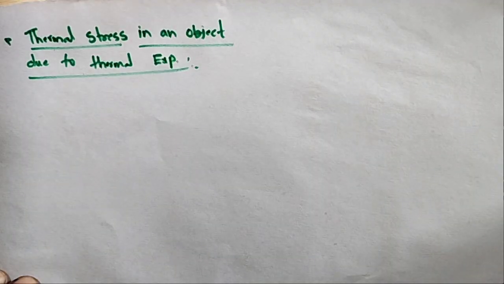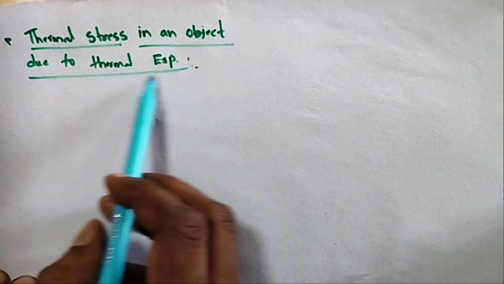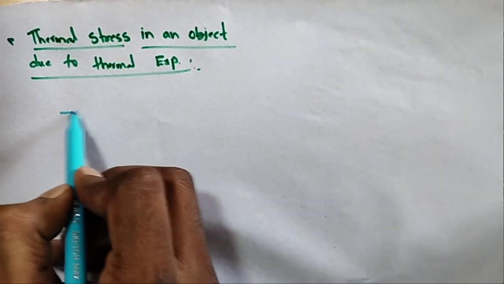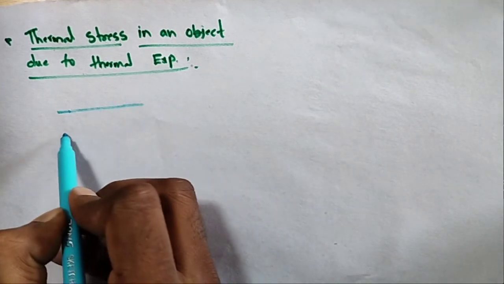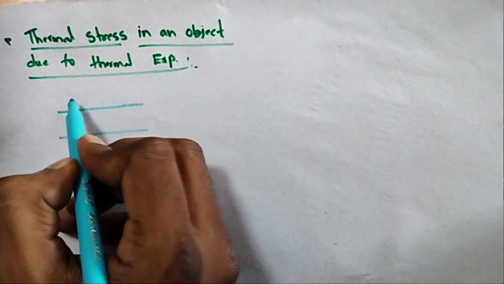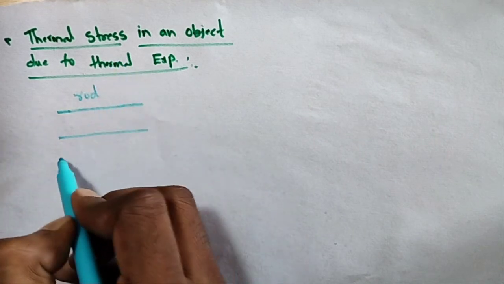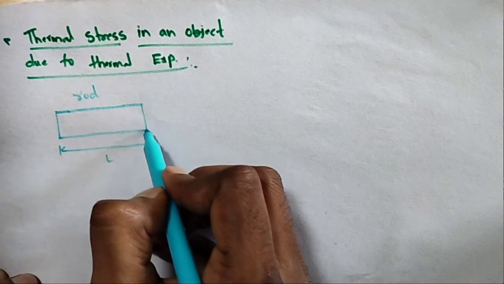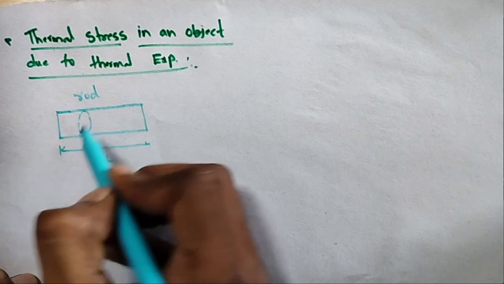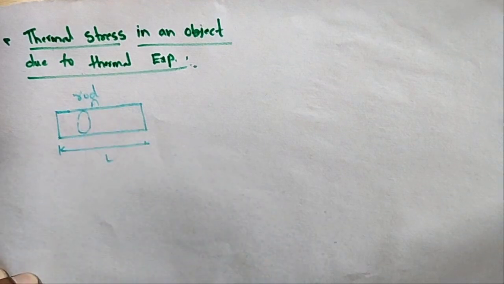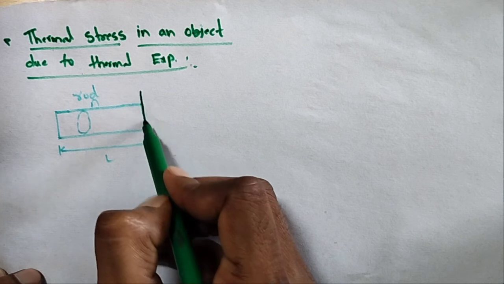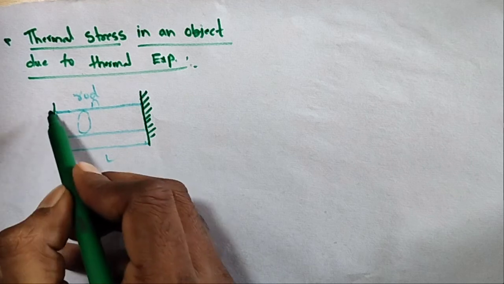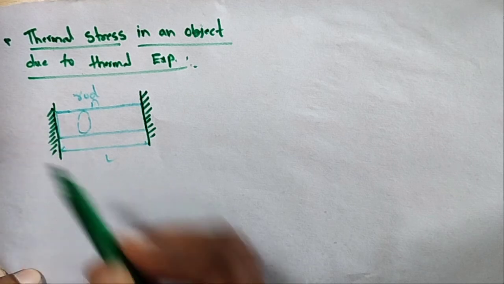Next, thermal stress in an object due to thermal expansion. What is thermal stress? Consider one rod, with length L and area of cross section A. This rod is fixed between two walls, one wall at each end, with separation exactly equal to the length of the rod.